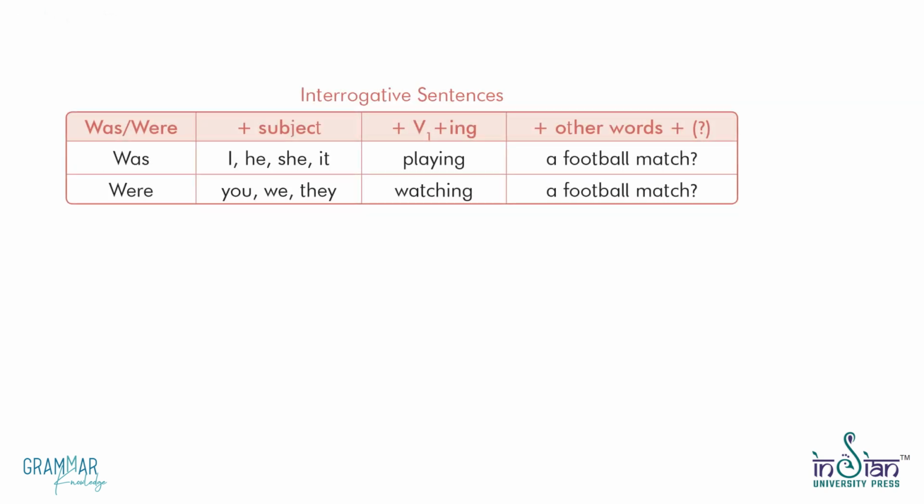Interrogative sentences. Was, were plus subject plus V1 plus ing plus other words plus question mark. Was I, he, she, it playing a football match? Were you, we, they watching a football match?